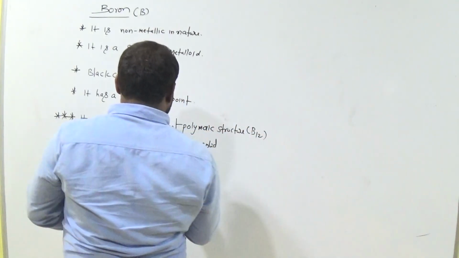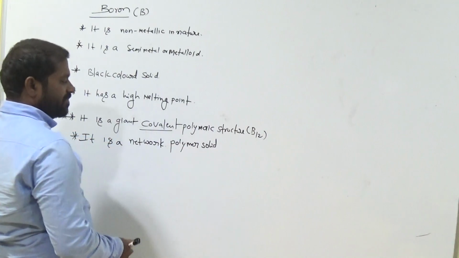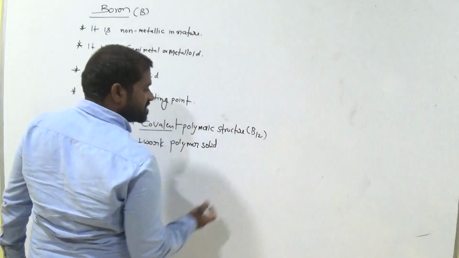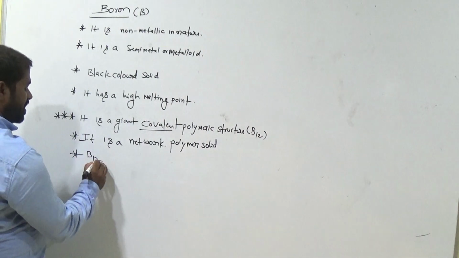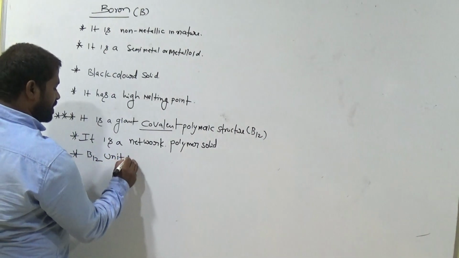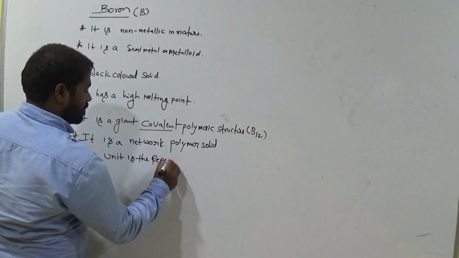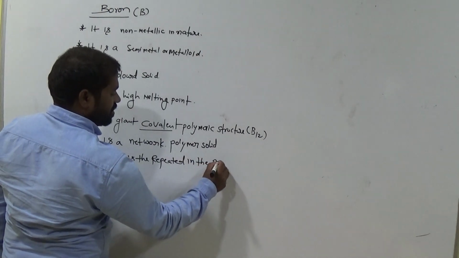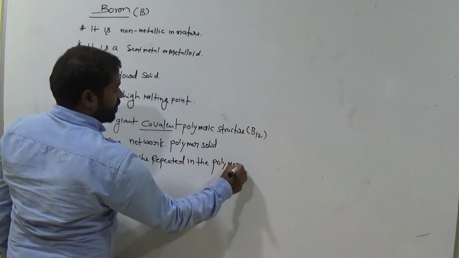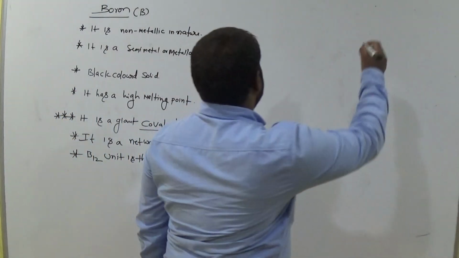It is a network polymer solid, clear. Here B12s are the repeating unit in the structure. The B12 unit is repeated in the boron polymer, am I right? B12 structure, clear.